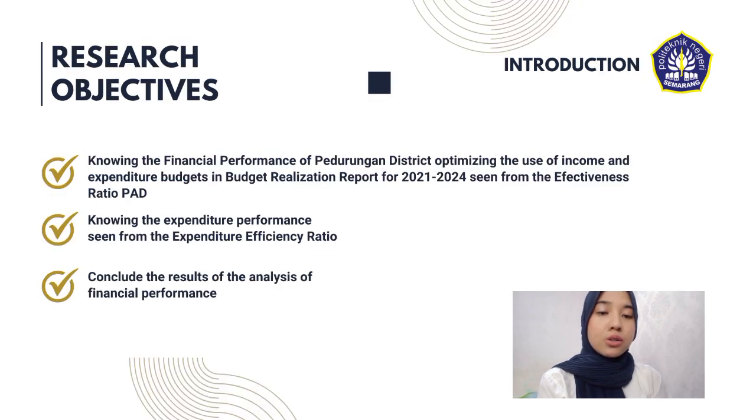And then the research objectives. The first is knowing the financial performance of Pedurungan District in optimizing the use of income and expenditure budgets in the Budget Realization Report for 2021 to 2024, seen from the Effectiveness Ratio (PAD). And then knowing the expenditure performance seen from the Expenditure Efficiency Ratio. And the last one is to conclude the result of the analysis of financial performance.